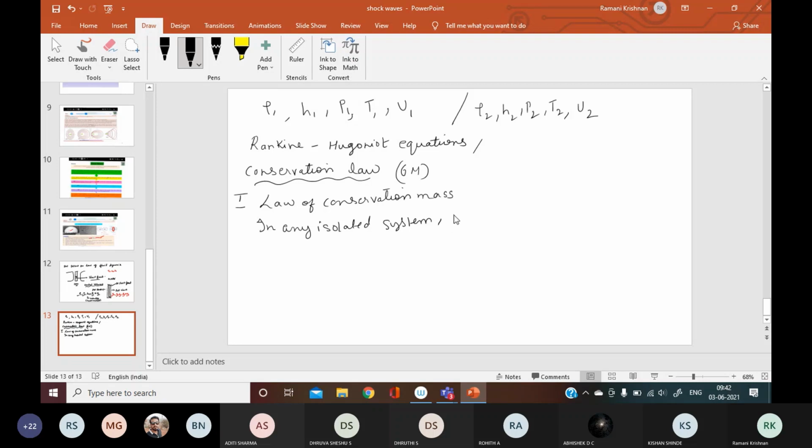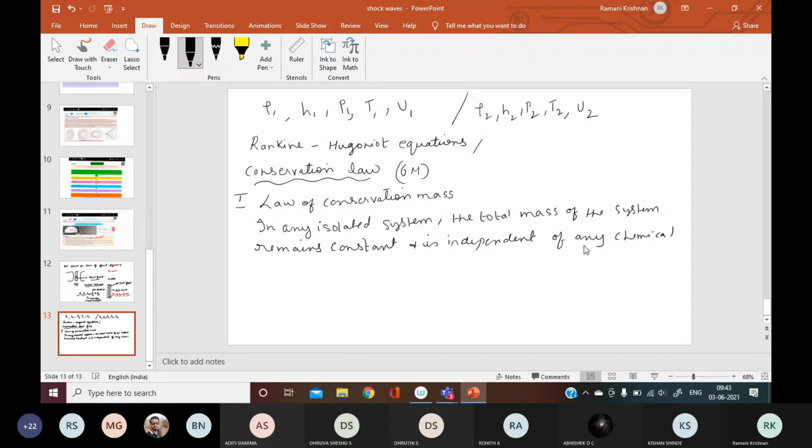In any isolated system, the total mass of the system remains a constant, and it is independent of any changes taking place, independent of any chemical or physical change happening inside the system.